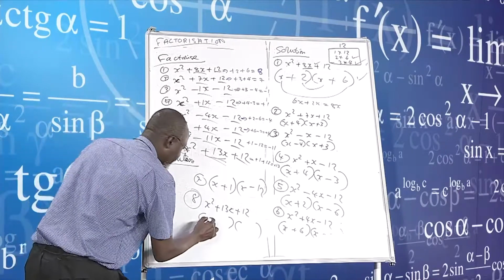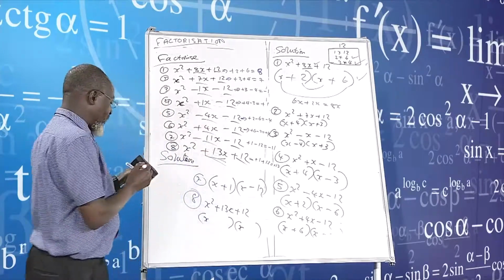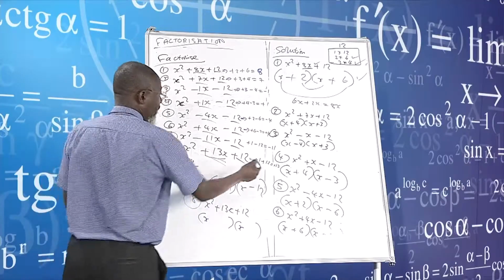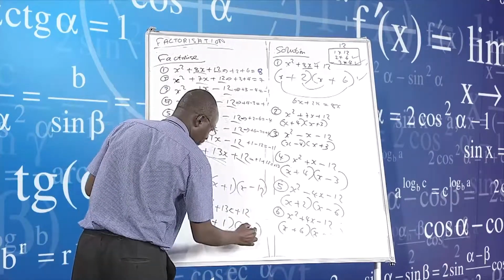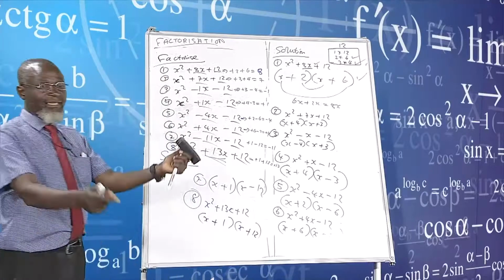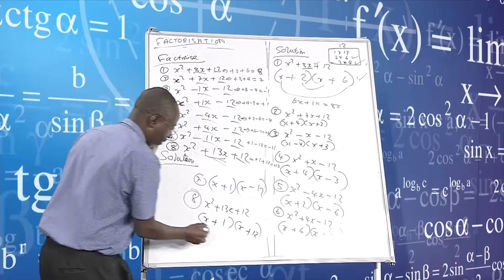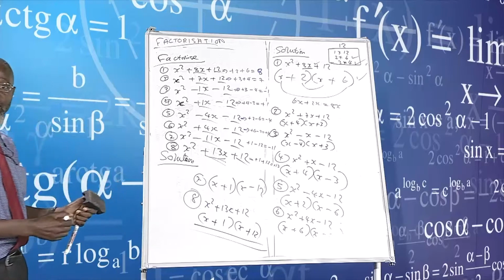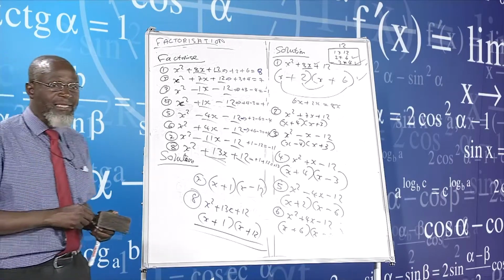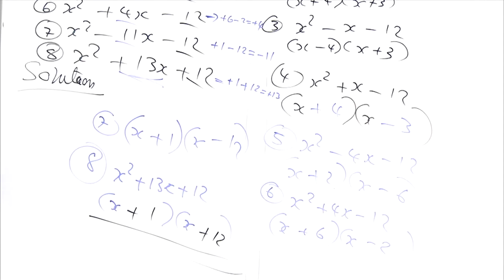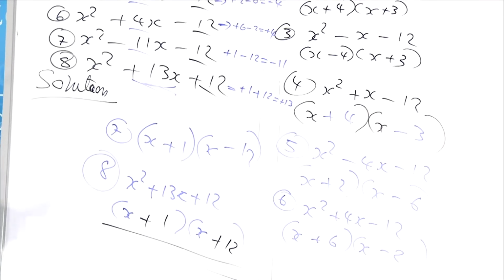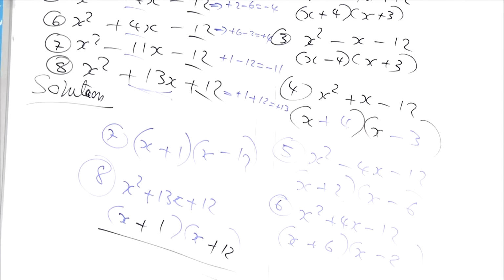So here we go. X and then x. What remains is just to plug in the figures from there. Plus 1, and plus 12. Done. So it means these are the answers. Factorization is not as difficult as people say. Maths has its dexterities, its tactics, its methodologies and its techniques, which are used to get such things out.